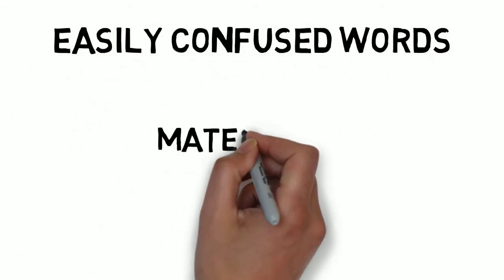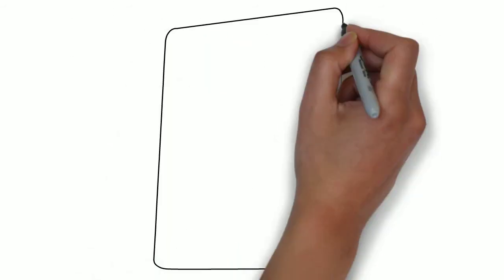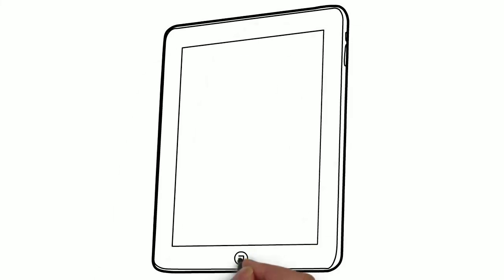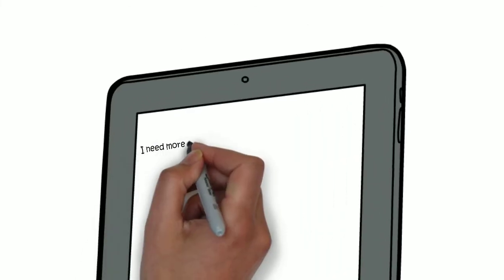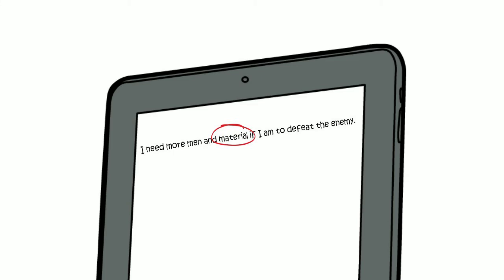This video will look at whether you should write material with an A or materiel with an E. Now, the most common mistake with these two words is people writing material with an A when they should be writing materiel with an E. Many people think that materiel with an E is a spelling mistake, actually, of material with an A. But it isn't. It is a word in its own right, and it's quite a common word.